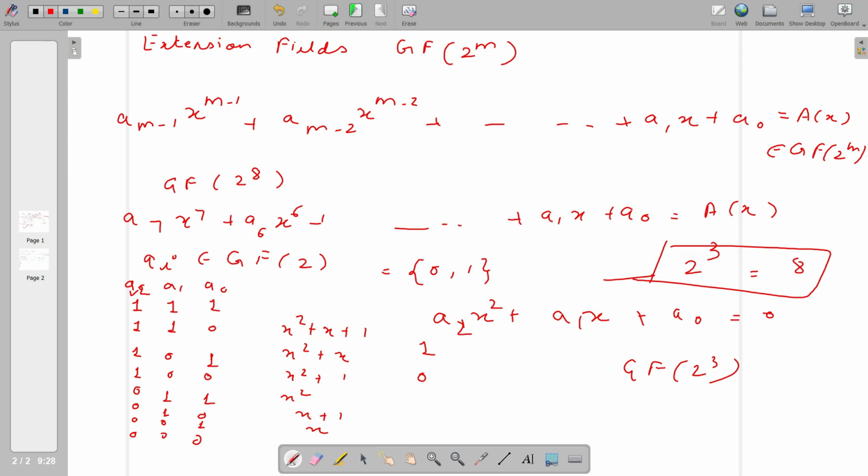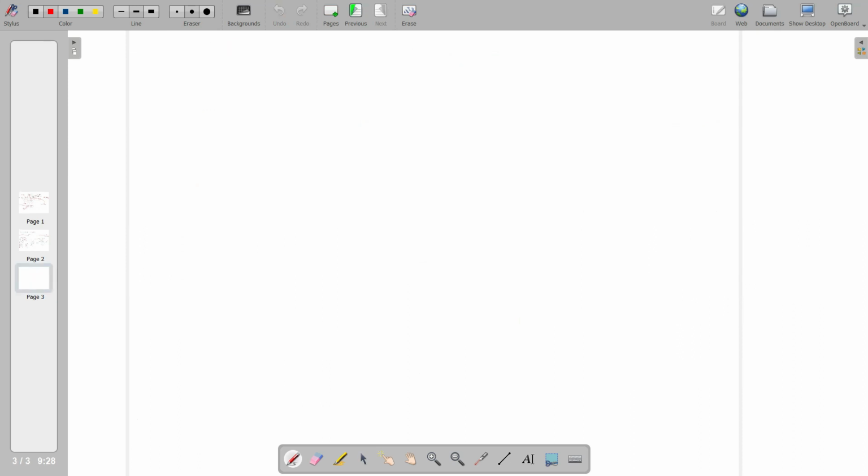Now the question is how arithmetic operations or computations work in GF(2^3), or GF(2^m). Let's take two polynomials which belong to GF(2^3). Let's say a(x) is x^2 + x + 1 and b(x) is x^2 + 1.